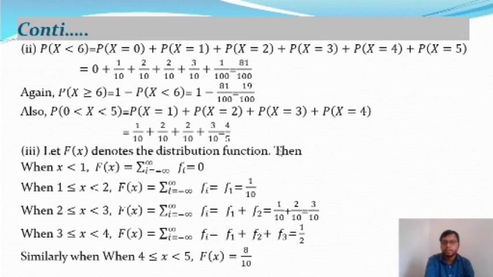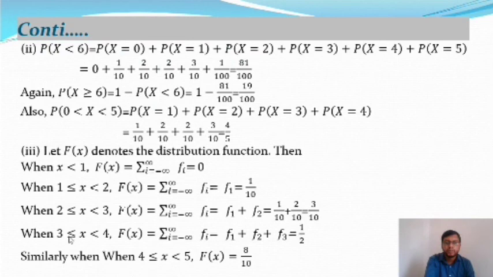After that, this is the third part of this problem: find the distribution function also. So this is the distribution function F(x) from minus infinity to plus infinity. In the interval minus infinity to 1, it will give 0 from the following probability mass function. In the interval 1 to 2, it will give 1 by 10. For 2 to 3, it will give F is equal to f1 plus f2, where f1 is equal to 1 by 10 and f2 is equal to 2 by 10. So these are the probability mass function values, that means 3 by 10.